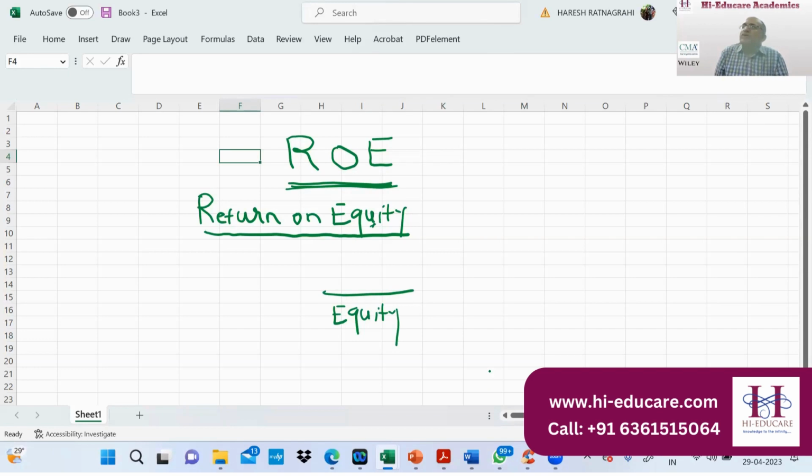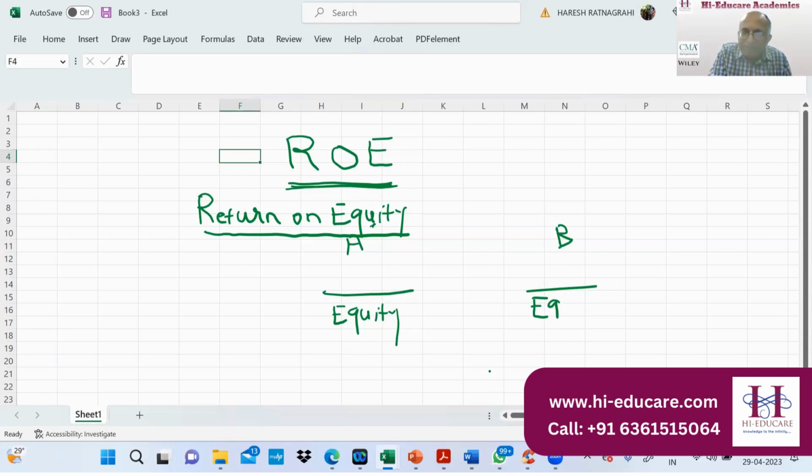The advantage of using ratio analysis is that you can do competitive analysis. Why? Because when we say divided by equity, what exactly are we saying? Every $1 of equity. If I'm comparing company A and company B, I'm also saying equity.